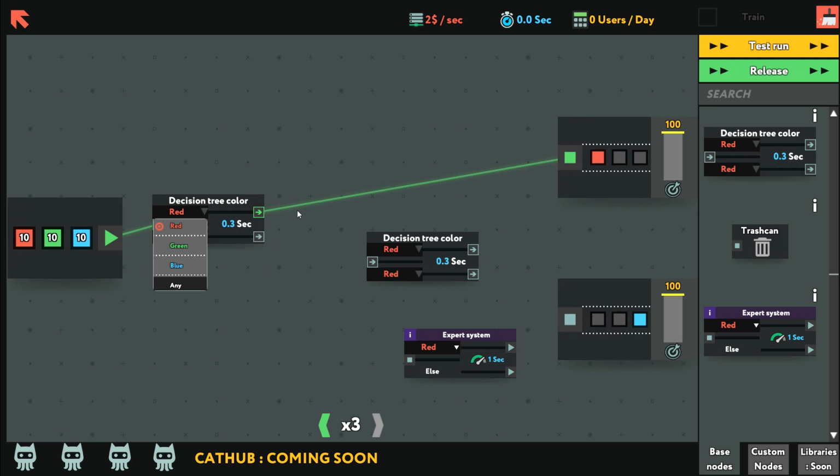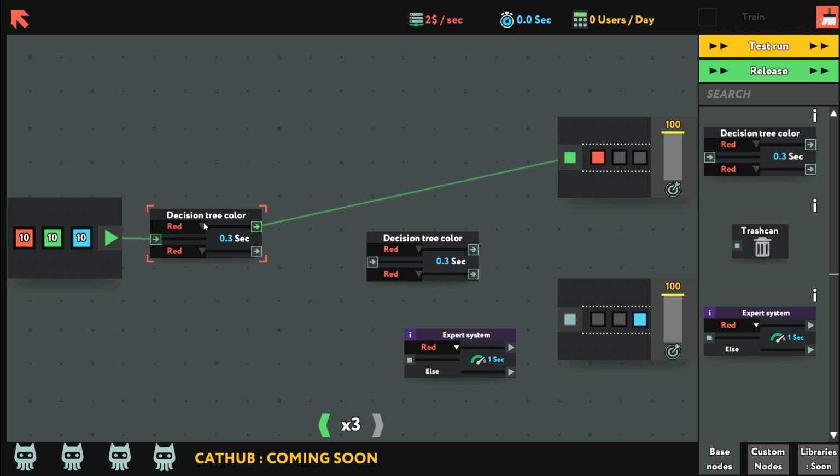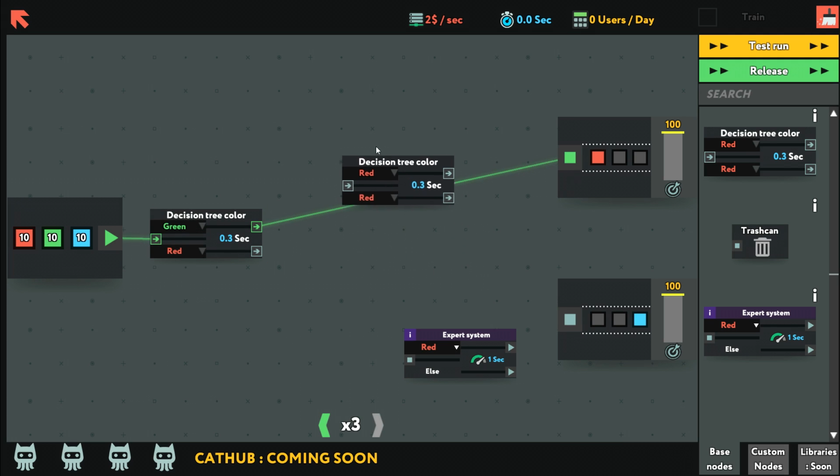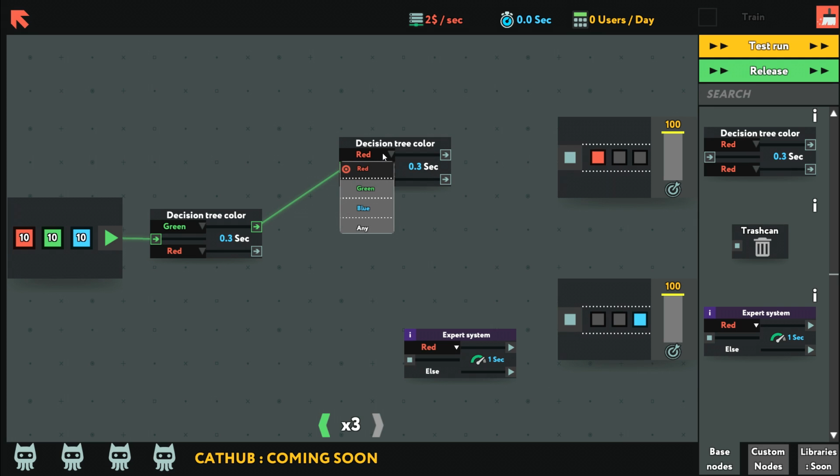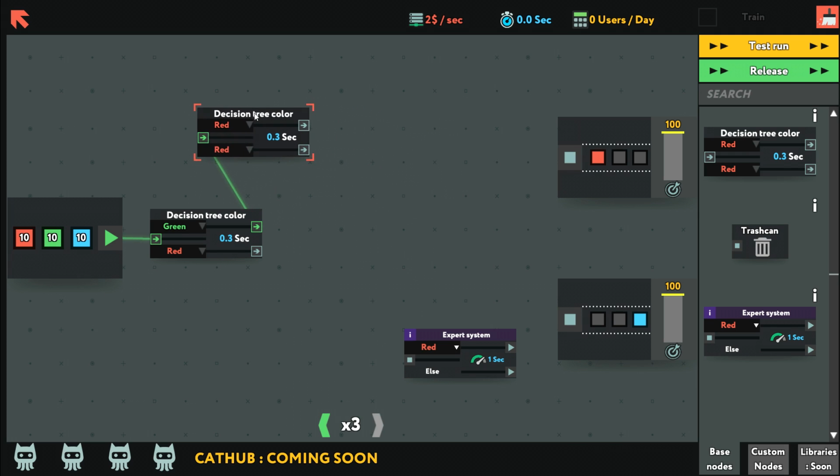So my previous strategy is not going to work here. If I go up here and send green here... That is interesting. I can split green and blue.